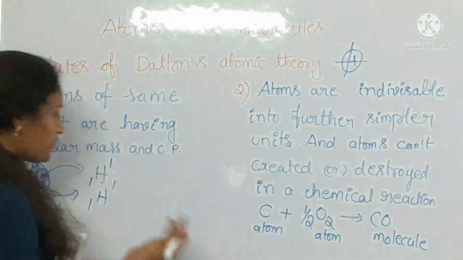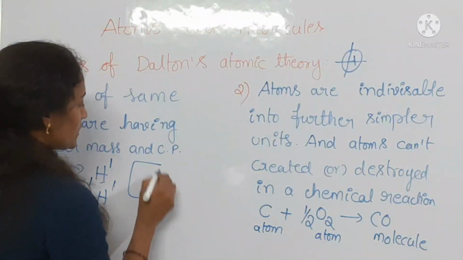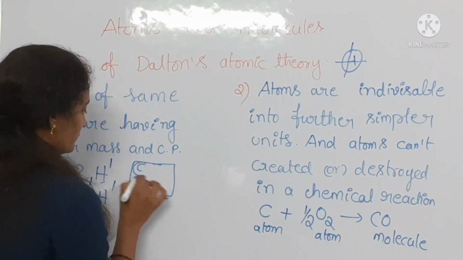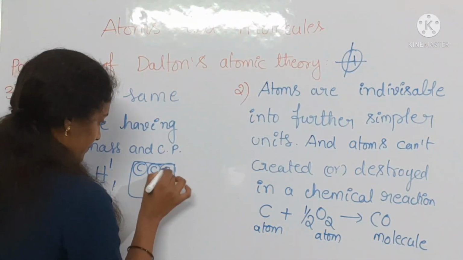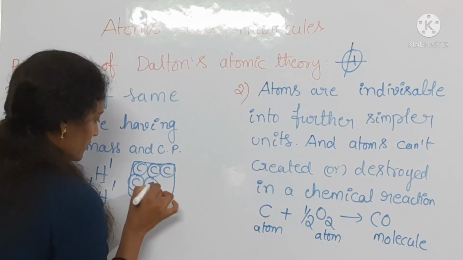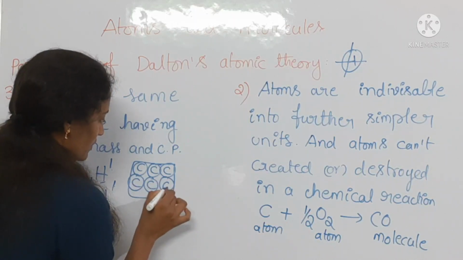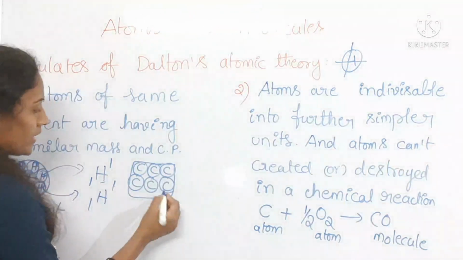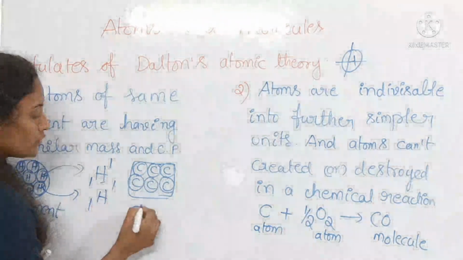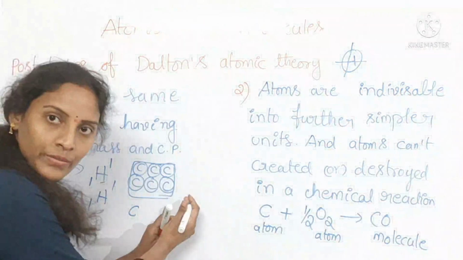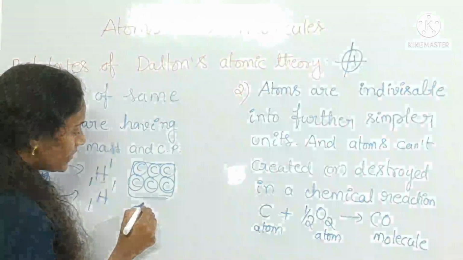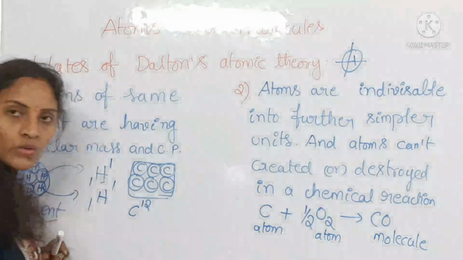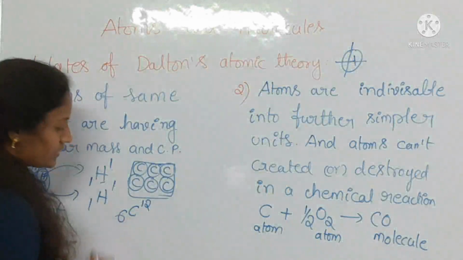Coming to some more examples you can take. If you see carbon present in the carbon element, if you take one carbon atom from this carbon element, it has mass 12 and atomic number 6.